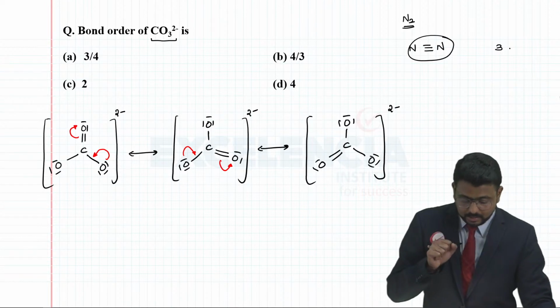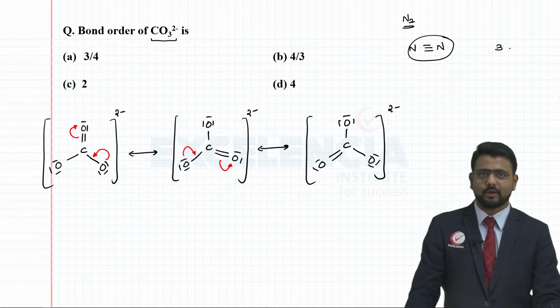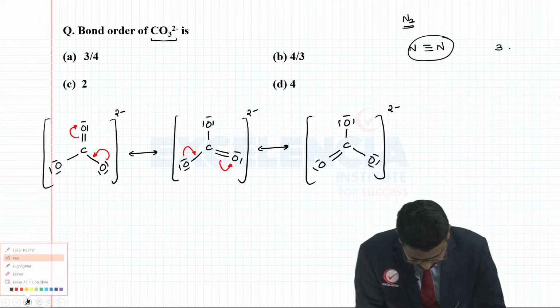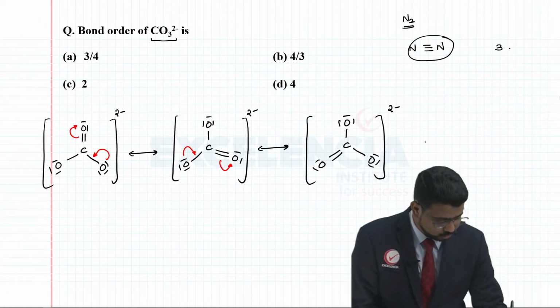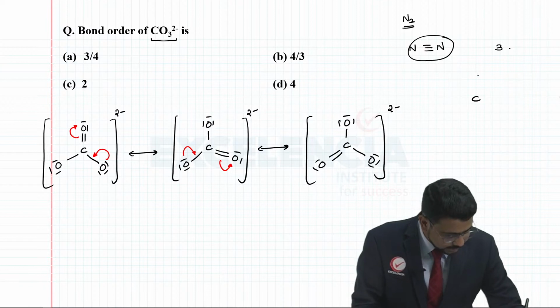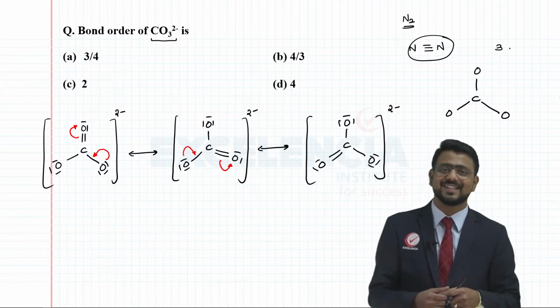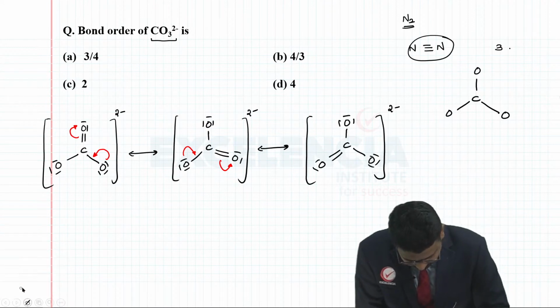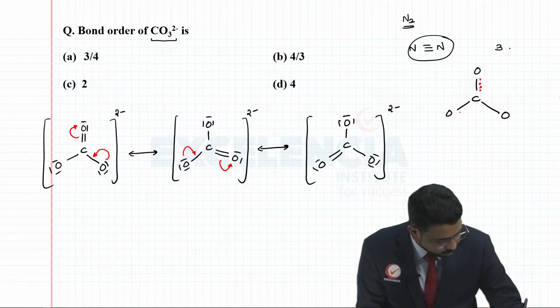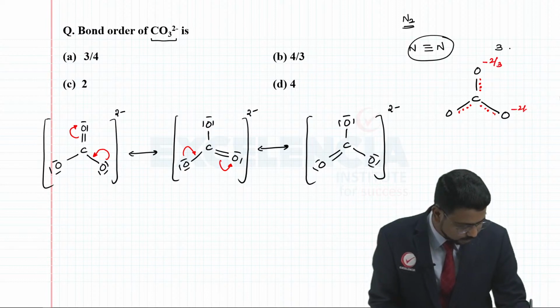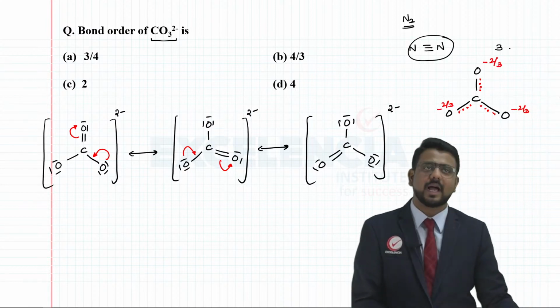So these are all the possible resonating structures, right? Now, in such a case, if I have to find the bond order, like carbonate ion, they can ask you for any particular ion, and if you want to draw the resonance hybrid of all these three structures, we can have it here, right? So it is C, single bond O, single bond O, and of course single bond O. So these three sigma bonds are for sure there, right? What is shifting is the pi bonds or pi electrons. So we can say here that you are going to have partial double bonds here. And each of the oxygen atoms is going to have a fractional charge of negative 2/3. So this becomes the resonance hybrid.